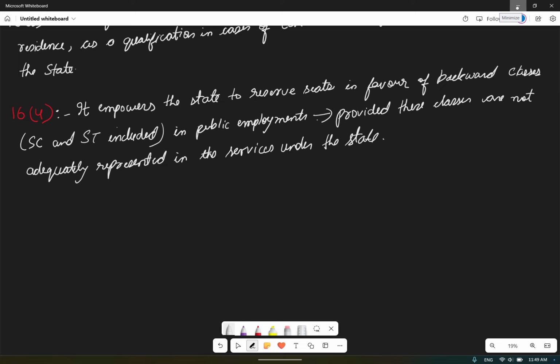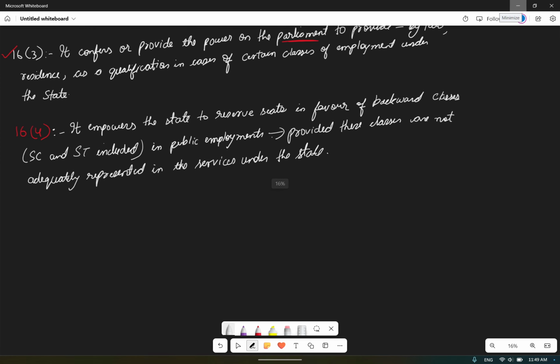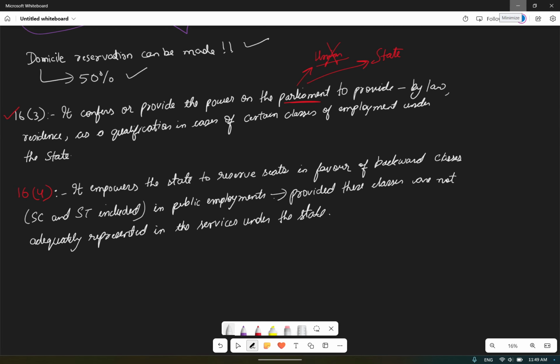Regarding one point I want to mention, in Article 16 clause 3, only Andhra Pradesh and Telangana are using this article, where the qualification on the basis of residence is made. That point I missed, I just want to note it here.